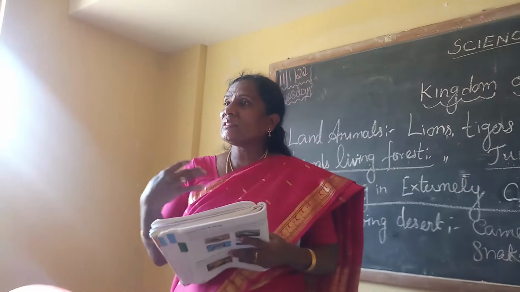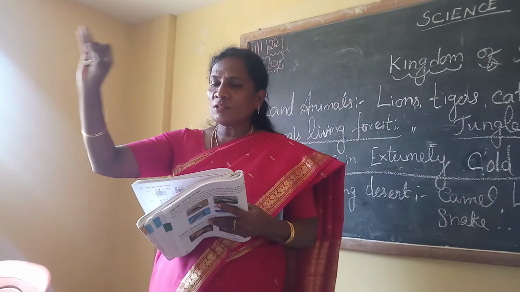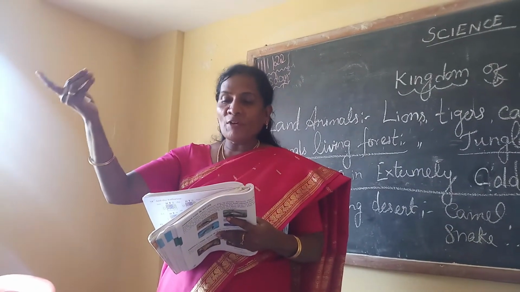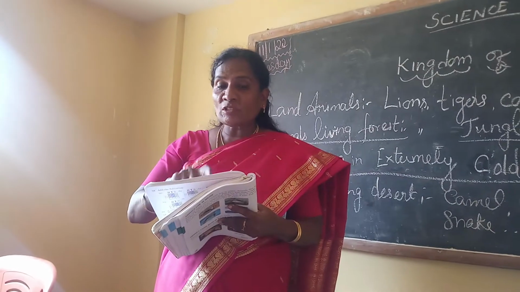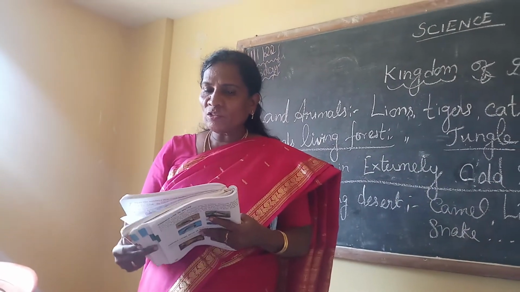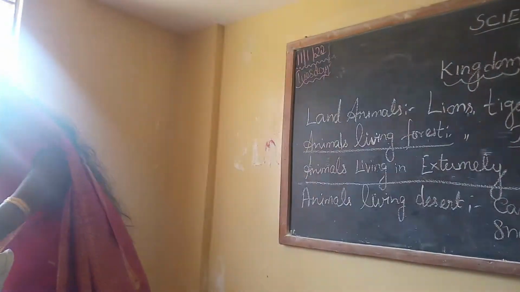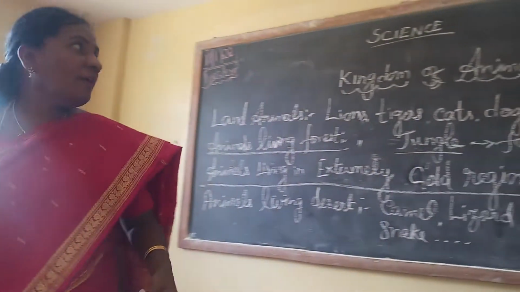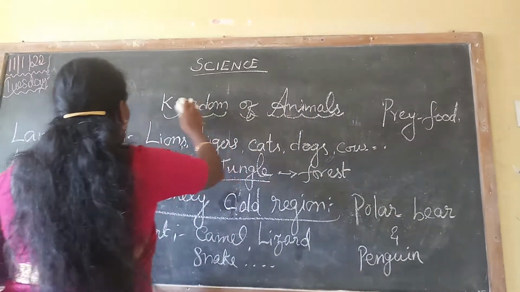Animals living with us. What are the animals living with us? Cats, dogs, cows, hamster, buffaloes, ox. All these domestic animals live with us. That is called animals living with us. This is the lesson about the kingdom of animals that you learned here.